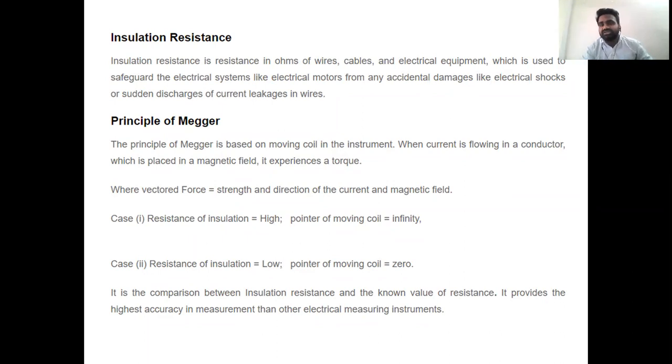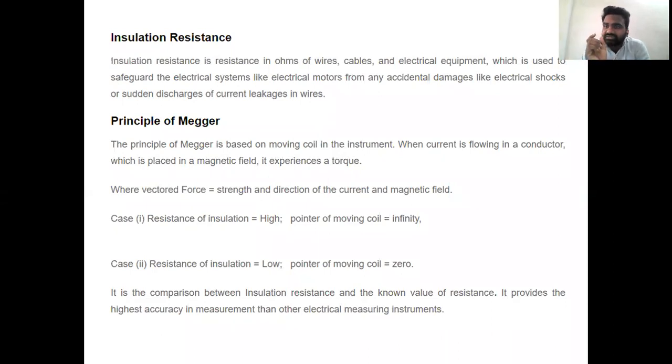Insulation resistance in the sense that electrical cables, wires, electrical equipment and the windings of various machines all have a certain amount of insulation. The main purpose of this insulation is to safeguard the machine from calamities like electrical shocks and accidental damage.